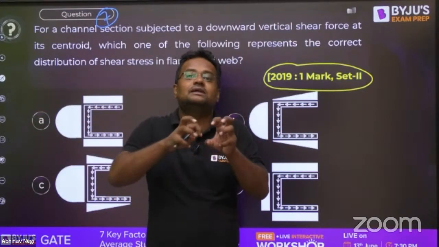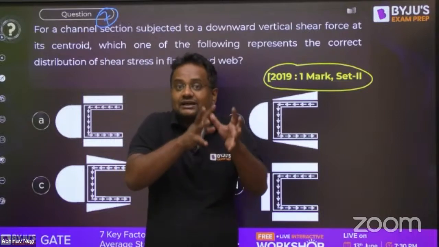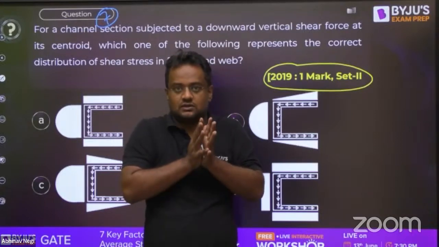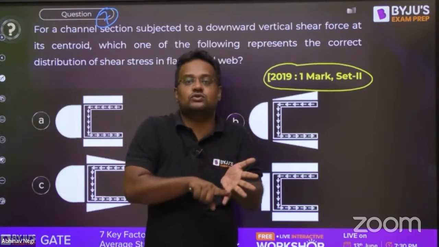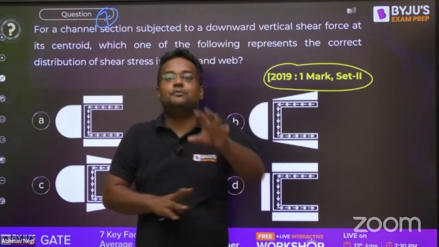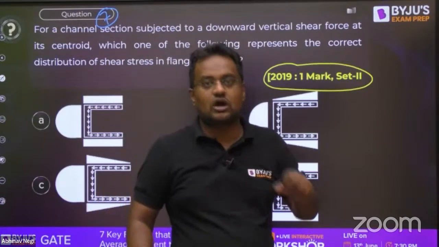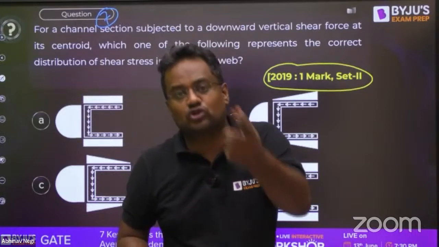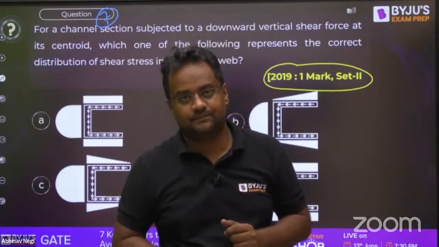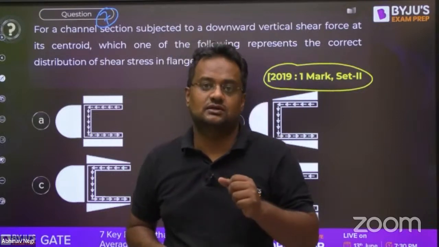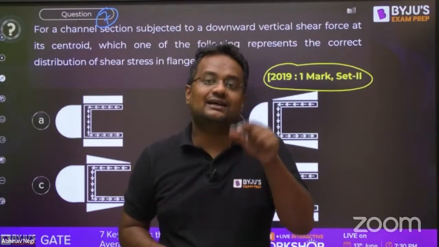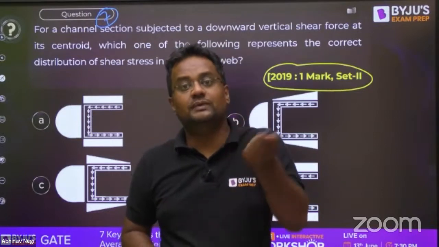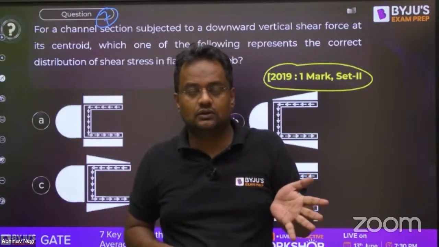Actually, you cannot predict a question from the syllabus alone. Syllabus plus previous year questions, then only you can predict. Suppose in the syllabus it is written as elastic constant. So how do you know that they will ask isotropic, or anisotropic or orthotropic? Kahan tak jayenge? Nahi pata. Suppose they ask thermal stresses. So how do you know that the question of thermal stress should be determinate or indeterminate?